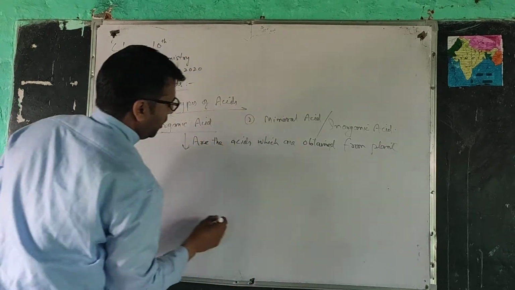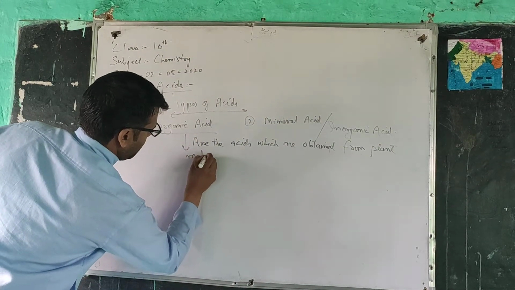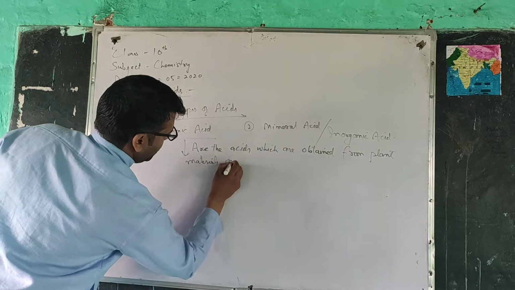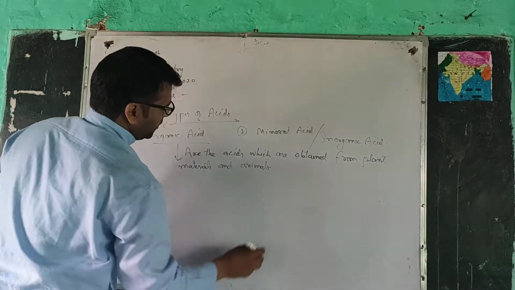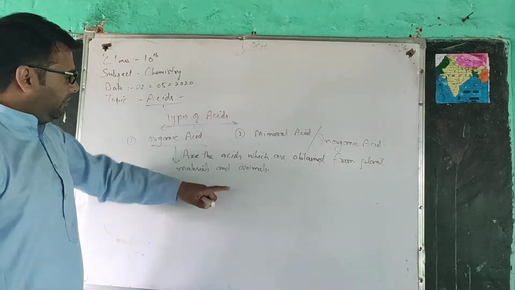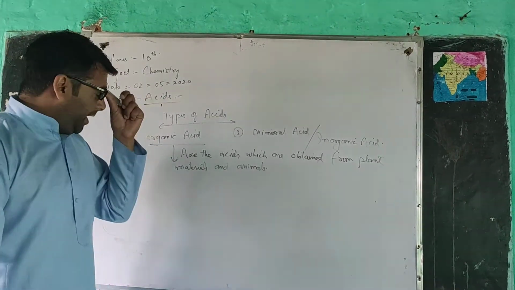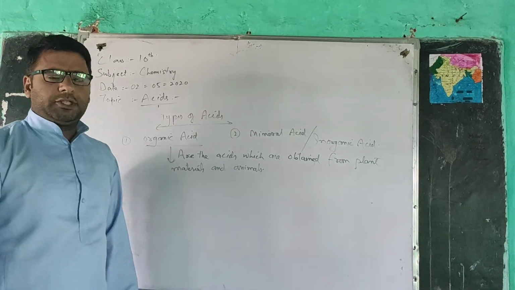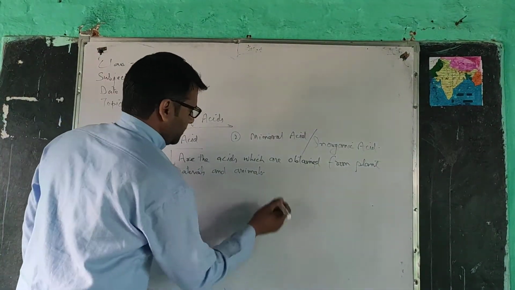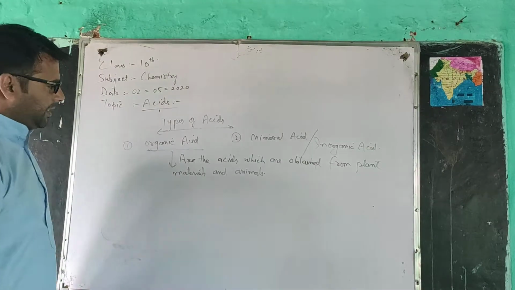That means they have a living source. That's why they are called organic acids.